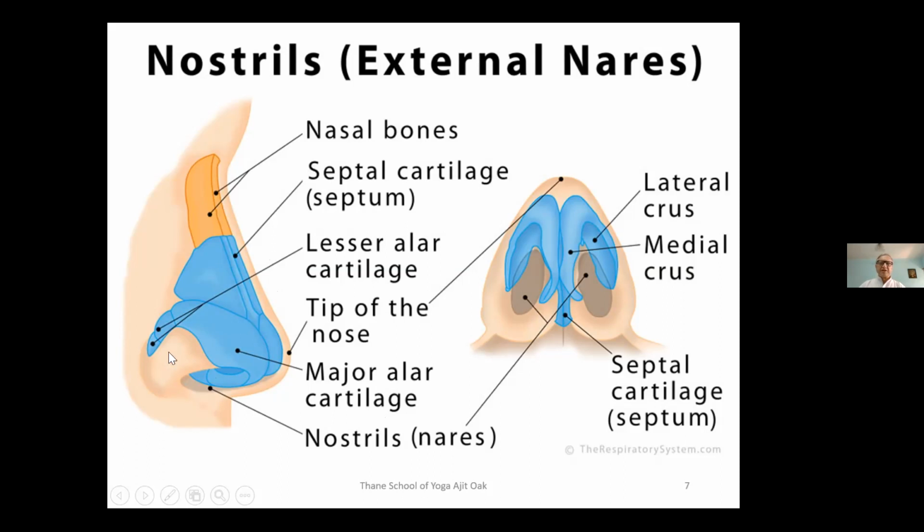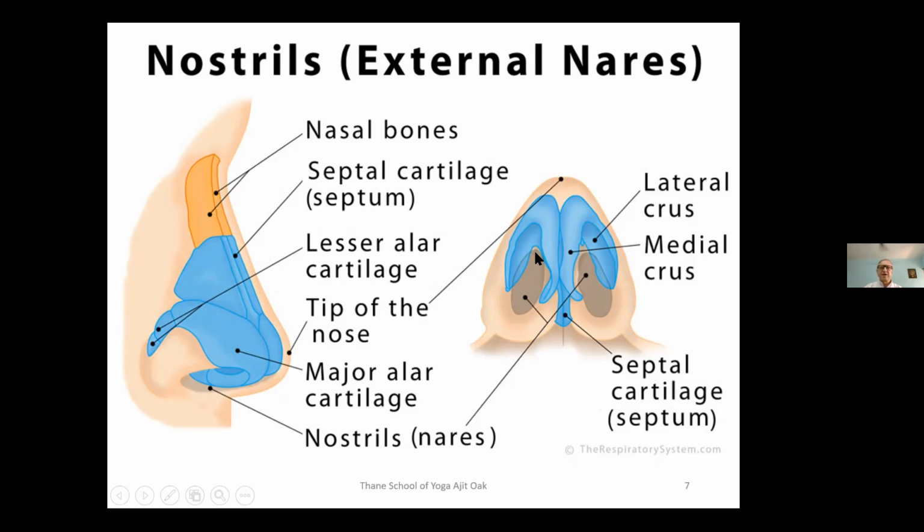Just a mild pressure is required here to close the nostril, because many people have got a habit of pushing the nostril on one side while doing these pranayamas. This is not required. Once we know the structure of this part, we will come to know how we can utilize that for yoga practice. So that's why I've added this picture here.